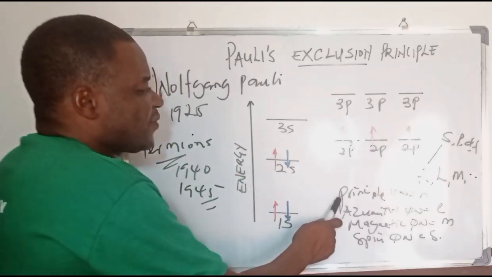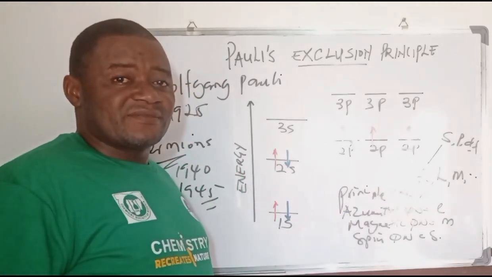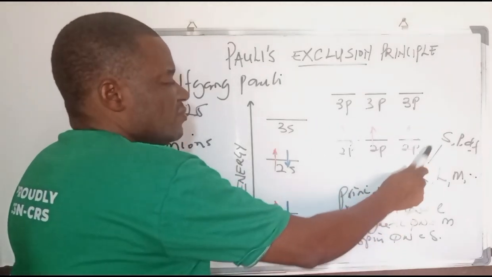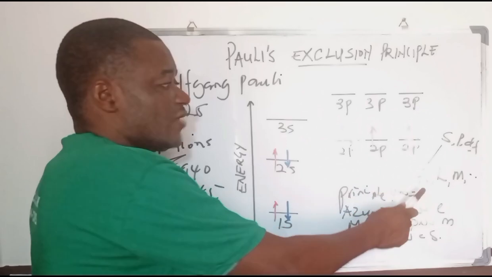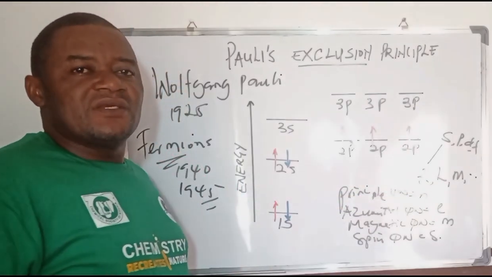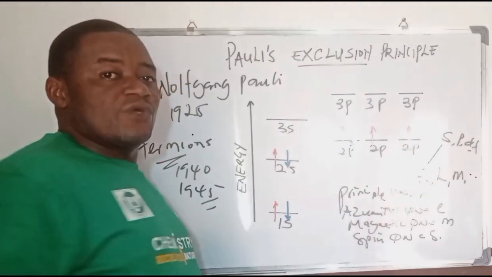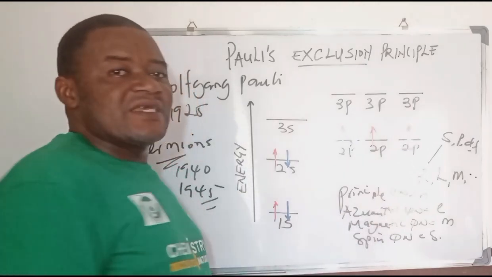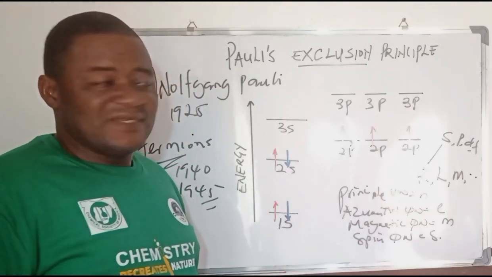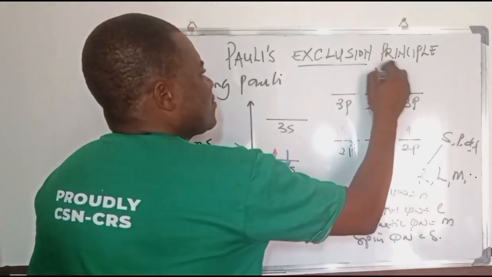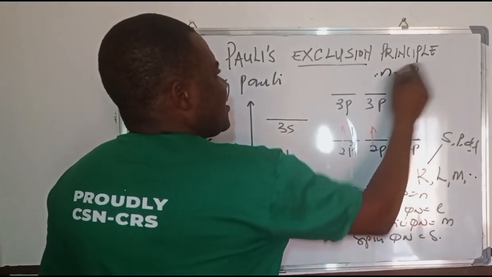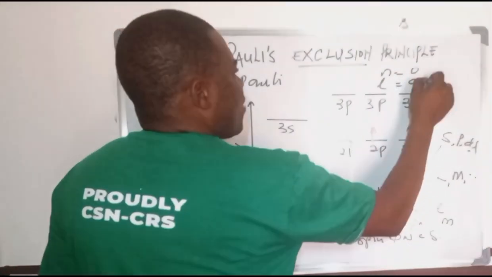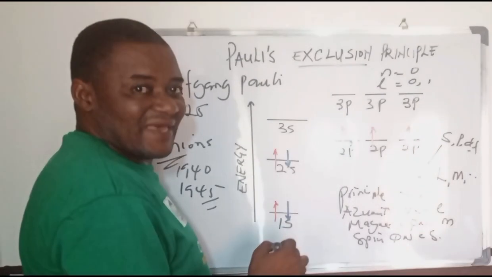Now, the principal quantum number is n. For this particular shell, you have a subshell, and the subshell will have a principal quantum number attached to the orbital. You have the azimuthal or subsidiary quantum number, which ranges from 0 upward.